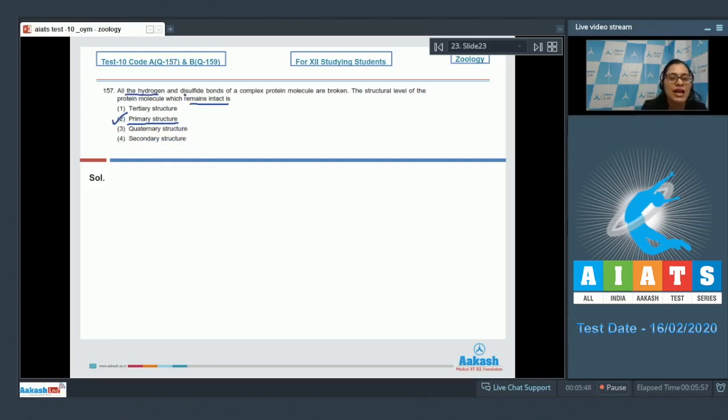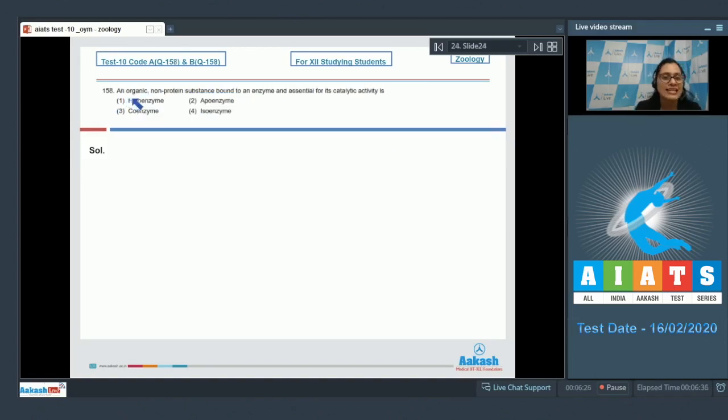Primary structure remains intact when all the hydrogen and disulfide bonds of a complex protein molecule are broken, whereas the rest of the options, that is tertiary structure, quaternary structure and secondary structure, don't remain intact. So these are the incorrect options, and the correct answer is option number 2. Let's move on to the next question.